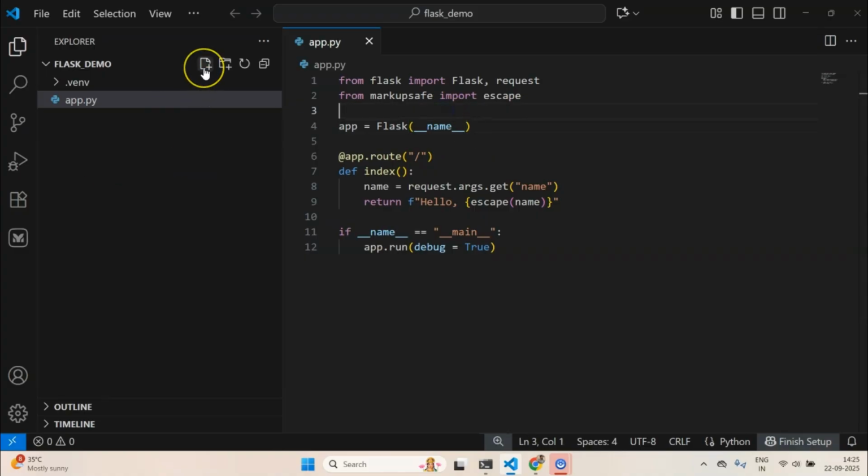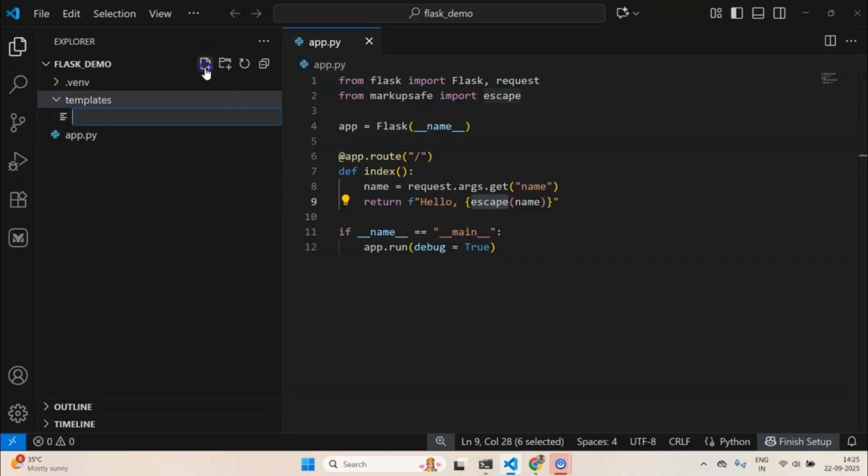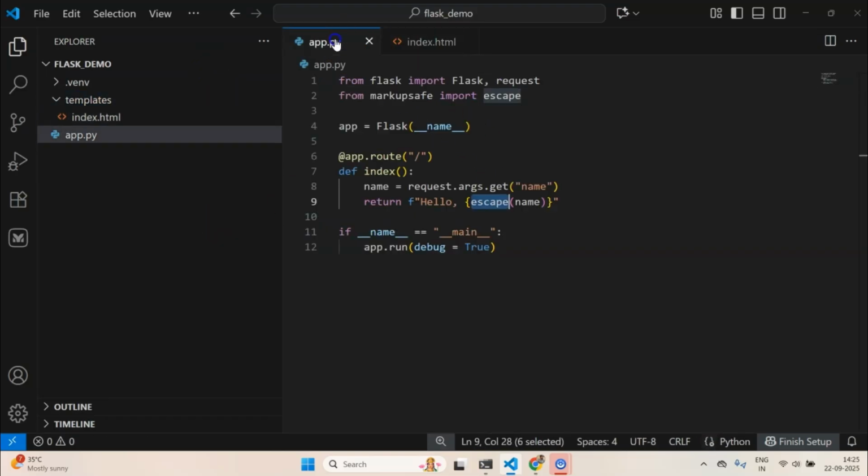There is one more method which you can use to avoid injection attacks, and that method is using templates. Flask uses something known as Jinja templates. What is Jinja? Jinja is a templating engine which by default escapes all the arguments. Let me show you how that works. I can create a new directory called templates, and inside this templates directory I can create an index.html, and I can import a function called render_template.